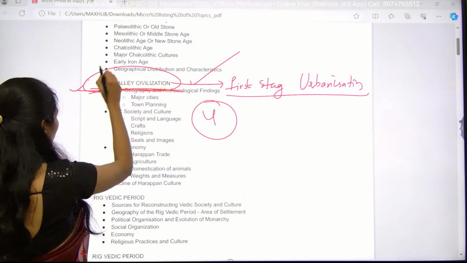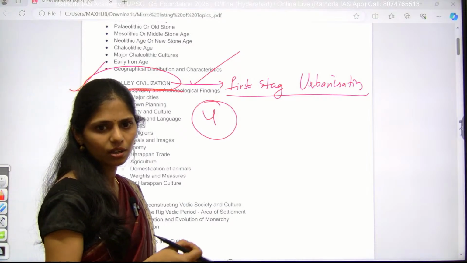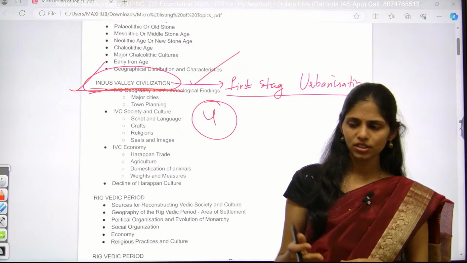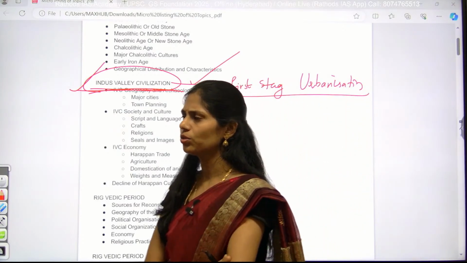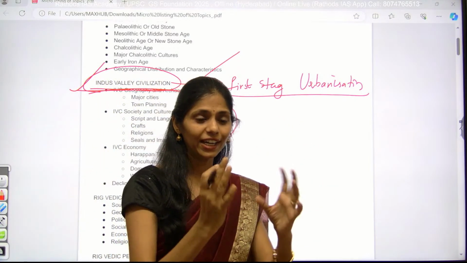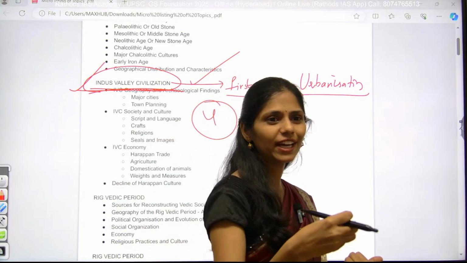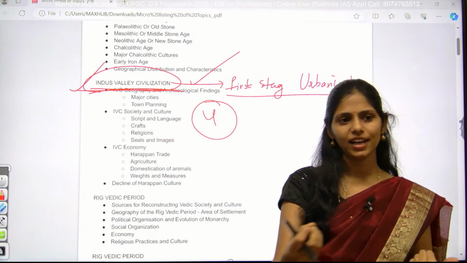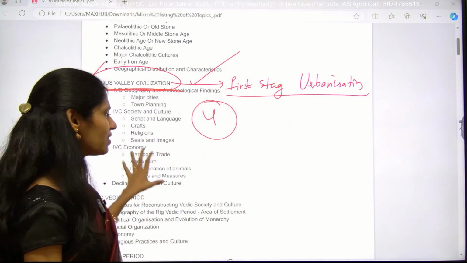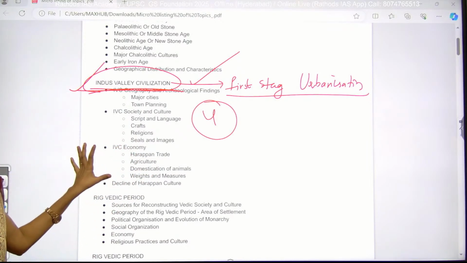Even now and then you can see IVC in the news, because of discoveries and new things identified. Recently Mehrgarh was in the news. Three months back there was news that they studied the earthen pots they found here, and they found evidence of storage of dairy products like milk and curd-related products. So because of this, IVC is always the golden topic of ancient India. You have to focus on this.